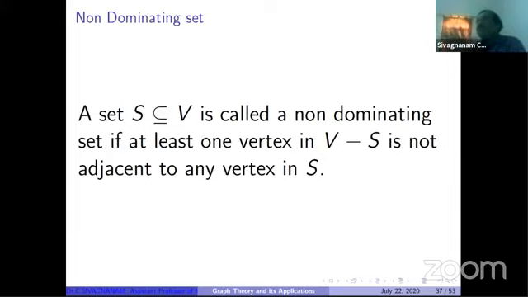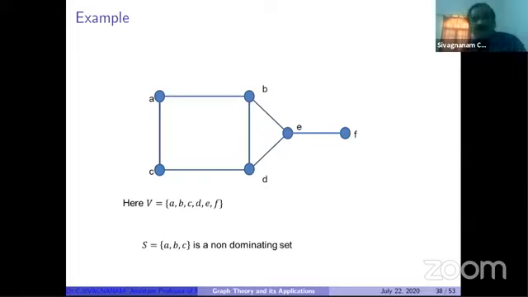V is the whole set. Okay. So V is the set of vertices, and S is a subset. So at least one vertex outside S, or at least one vertex in V minus S, has no neighbor. No neighbor means no adjacent vertex. Okay. No neighbor in S. That type of set is called a non-dominating set, just opposite to a dominating set. Okay. So for this, I give an example. Suppose this is a graph.